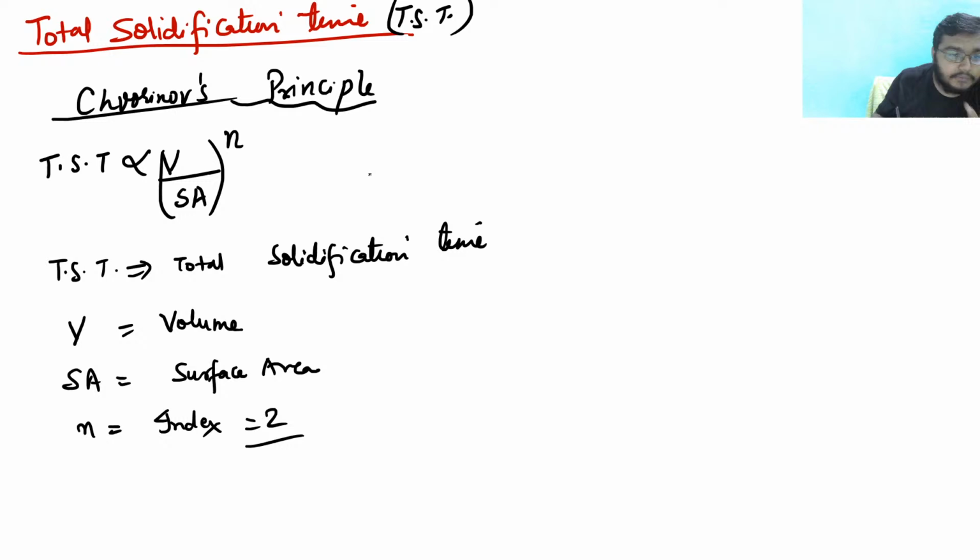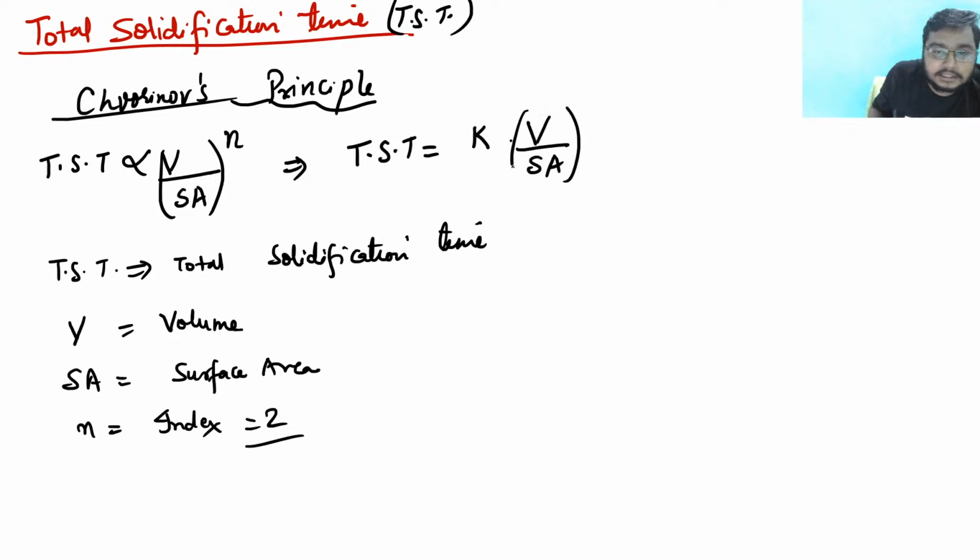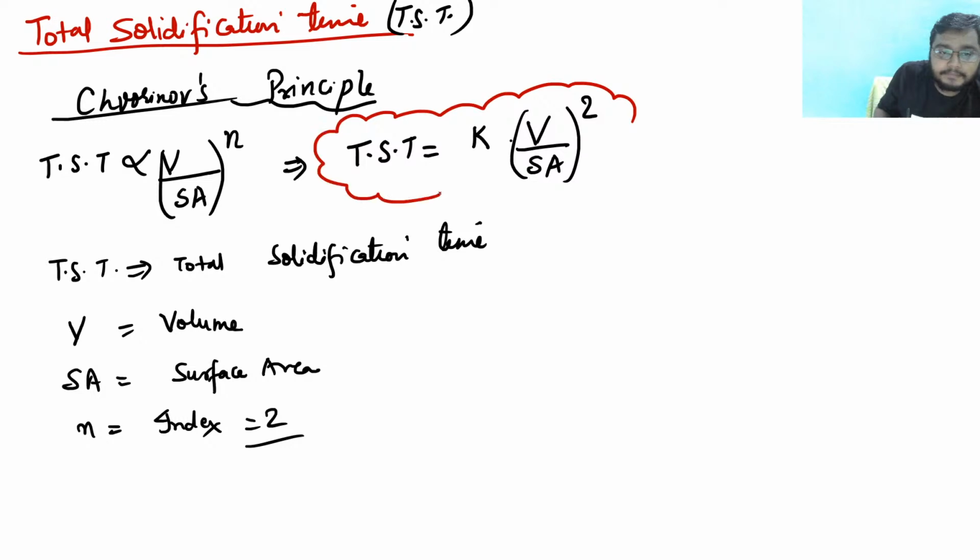Now if this is the formula, whenever I remove the proportionality sign I have to give a constant. So TST is equal to some constant K into (V by SA) whole square. This is the total solidification time that we are getting.